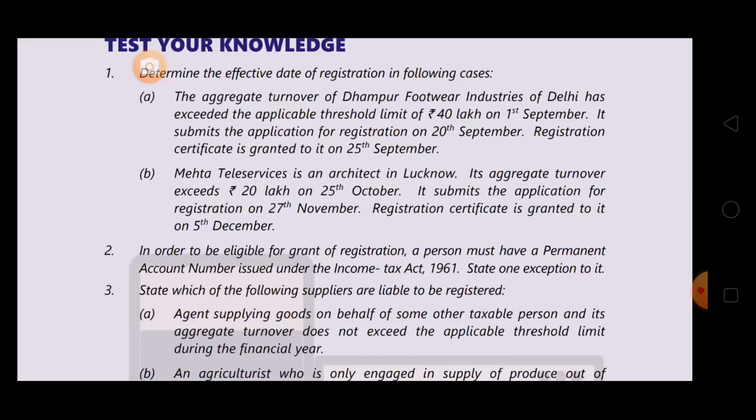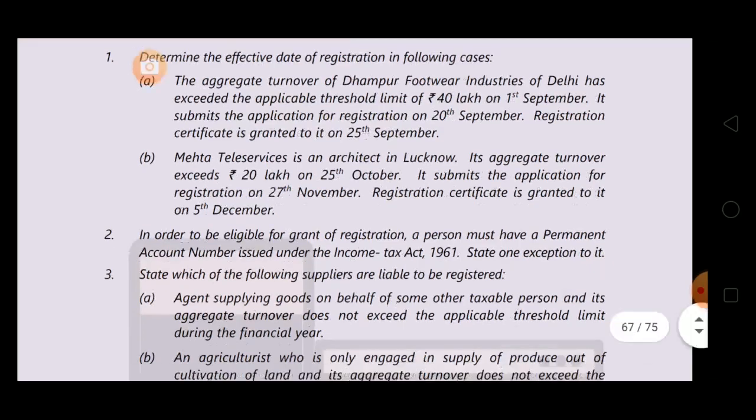1A. The effective turnover of Dhampur Footwear Industries of Delhi has exceeded the applicable threshold limit of 40 lakhs on 1st September. It submits the application for registration on 20th September. Registration certificate is granted to it on 25th September. First we'll see whether it has applied for registration within 30 days or not. So 1st September and 20th September, obviously within 30 days the application is made. So what will be the answer? Registration will be effective from the date when he becomes liable to registration, that means from 1st September.